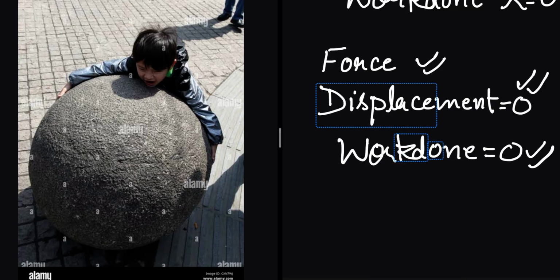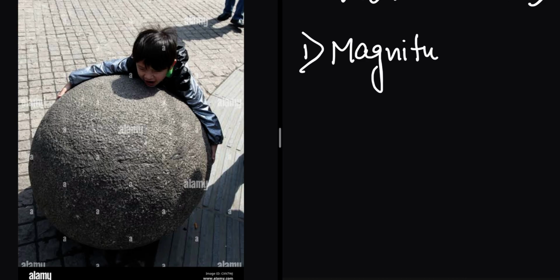Clear, students? So how will we measure the work done? It depends upon two factors, which we got from these examples. The first factor is the magnitude of force. Work done depends upon the magnitude of force. What is the meaning of magnitude?